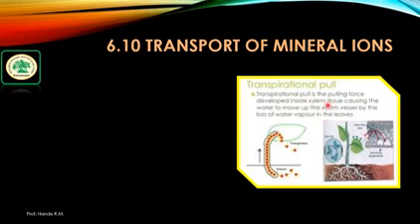Water and mineral nutrients are absorbed by the roots from the soil, as we know. A lot of water is lost by the plant in the form of vapor through the stomata during transpiration, and transpiration generates a force which pulls up the water absorbed by the roots from the soil to reach the stem and leaves.